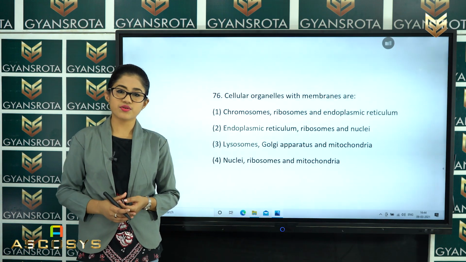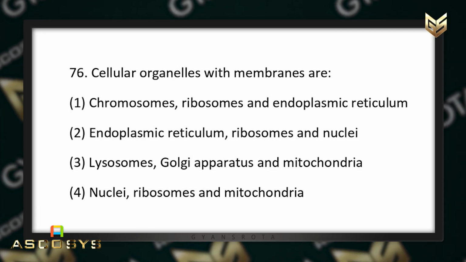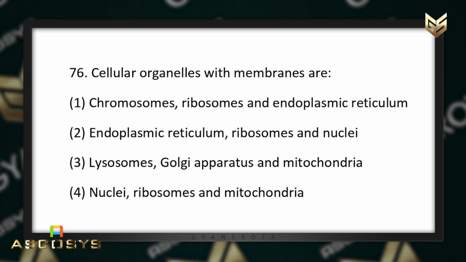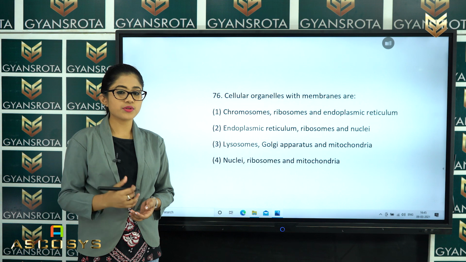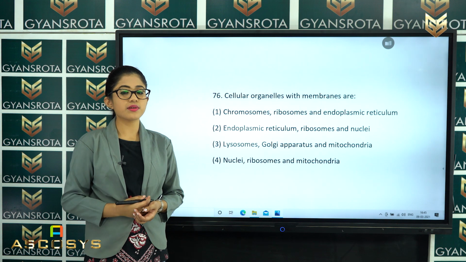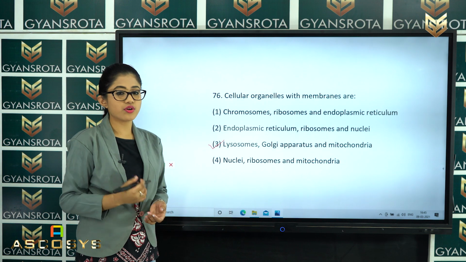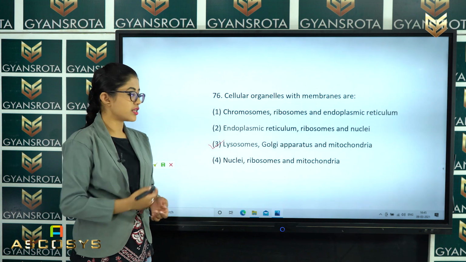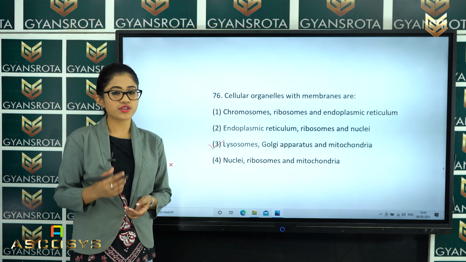Now, the next question is question number 76. Cellular organelles with membranes are, options are given here, and this question is also from the chapter Cell: The Unit of Life. Among these 4 options, you have to select the option which has membranes. From these options, option number 3, lysosomes, Golgi apparatus and mitochondria, are the cellular organelles which have membranes. So, option number 3 is the correct answer for this question. Now, let us move on to the next question.